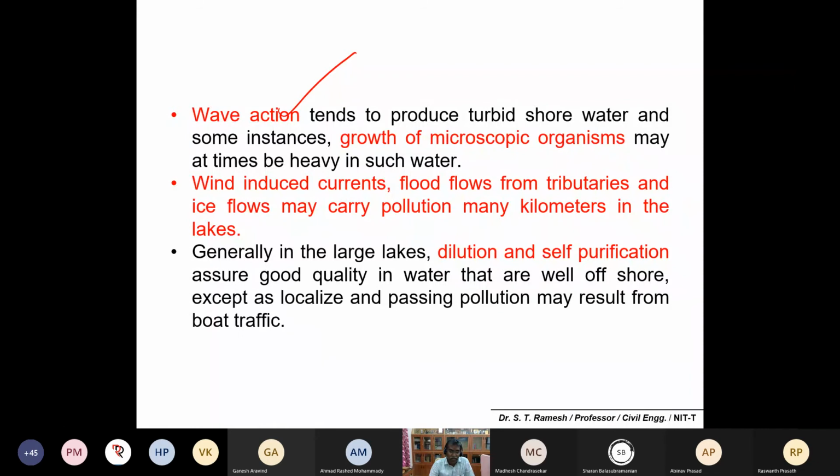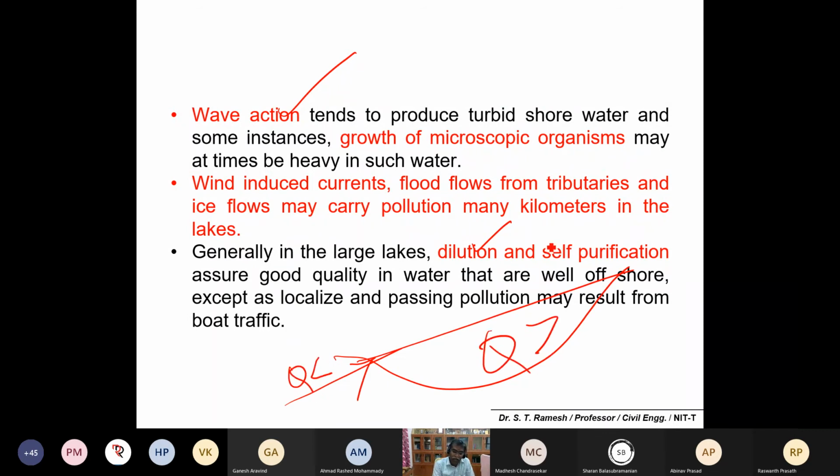In the larger lakes, whatever you dispose or add is very small in quantity compared to the lake volume. Thereby, you need not worry much about quality, because there is a concept called dilution, and a second concept called self purification. That is why people now allow treated wastewater into a river.